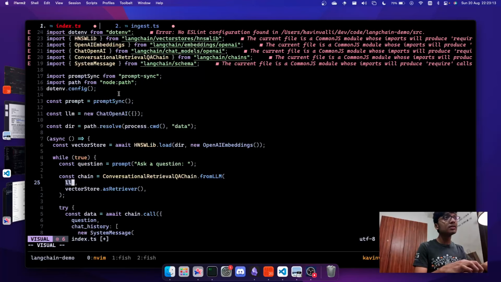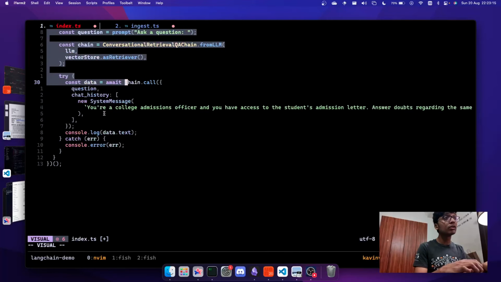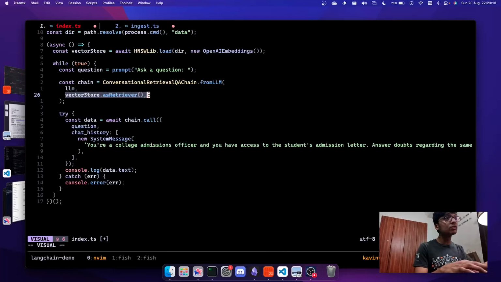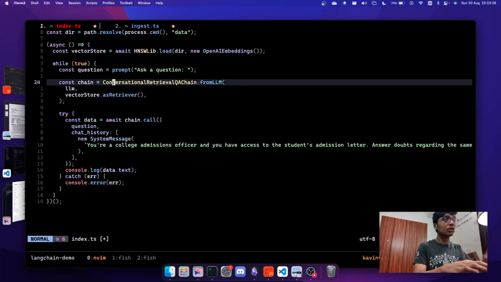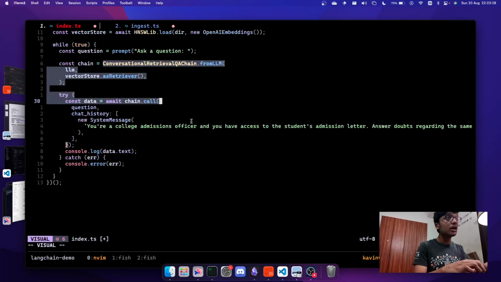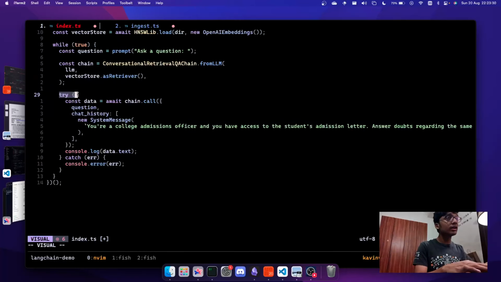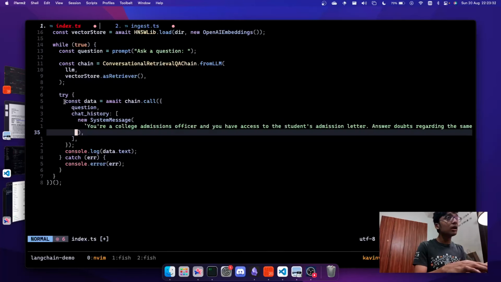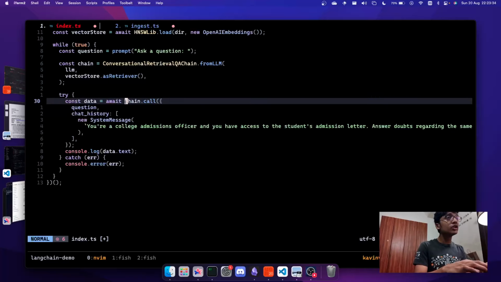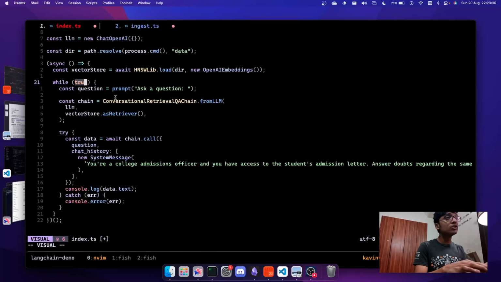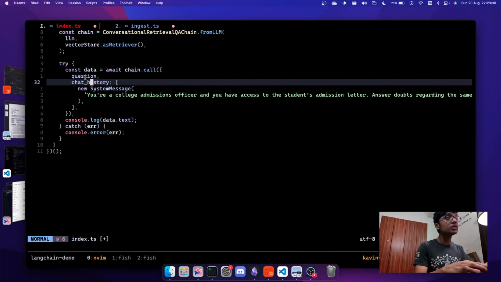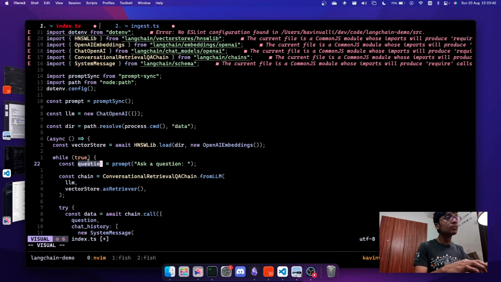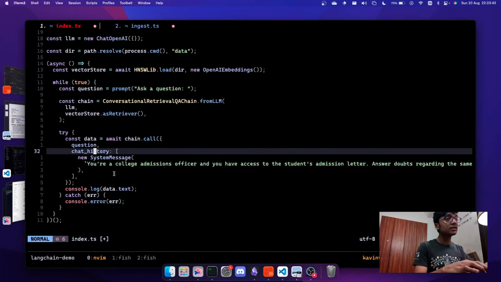The LLM is the ChatOpenAI LLM which I talked about earlier, and the vector store we are running as a retriever, because that is how the syntax works with the conversational retrieval QA chain. Next, we are running this inside a try catch block, but basically we're awaiting calling the chain using the question which is being asked by the user, which is the prompt over here, and we pass in the chat history.